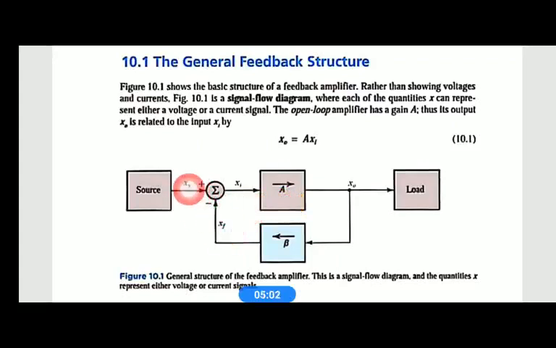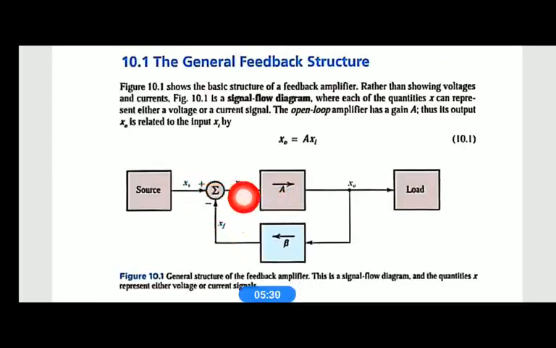This XS does not go directly to our amplifier. Instead, XF, the feedback signal, is subtracted from XS, and we get the result of this subtraction as Xi. Xi is our input to the amplifier. So the amount of input given to the amplifier is reduced by the XF amount. Therefore it is a negative feedback.